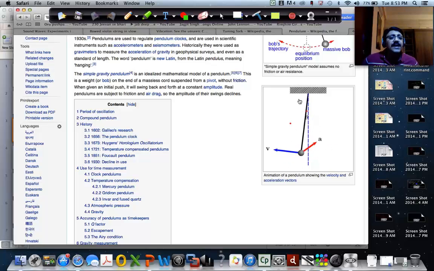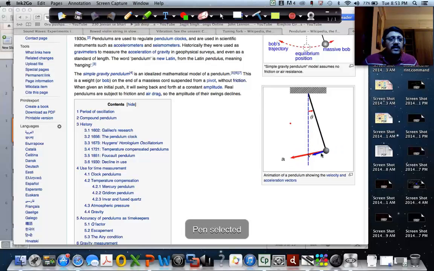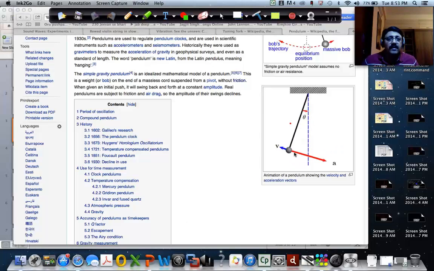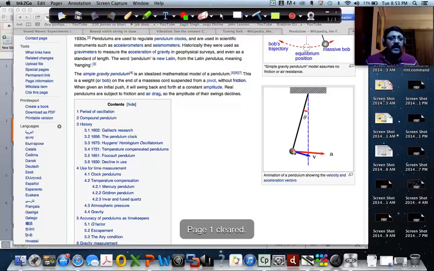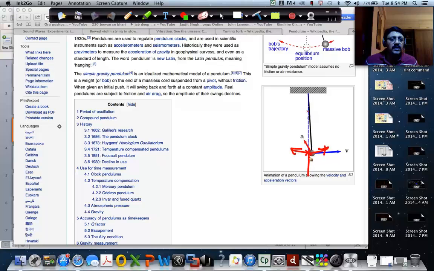But you can see it's a to and fro motion. This is the bob, and it has a to and fro motion about the mean position. This is the mean position, which is where the bob will come to rest.